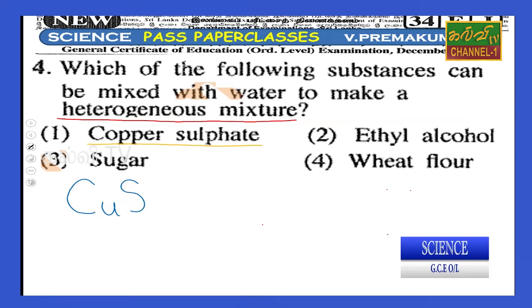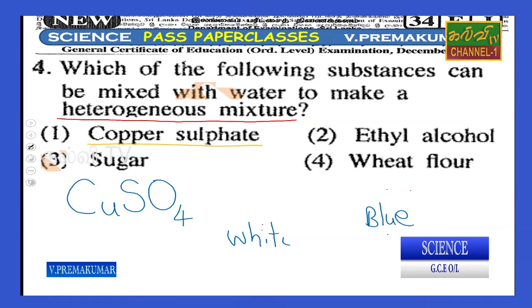Here, copper sulfate is a very nice, very important chemical, CuSO4. Normally it is blue in the environment, at room temperature. It is white when it is very hot. When you heat the blue copper sulfate, you get white copper sulfate. Blue copper sulfate turns to white when you heat it.